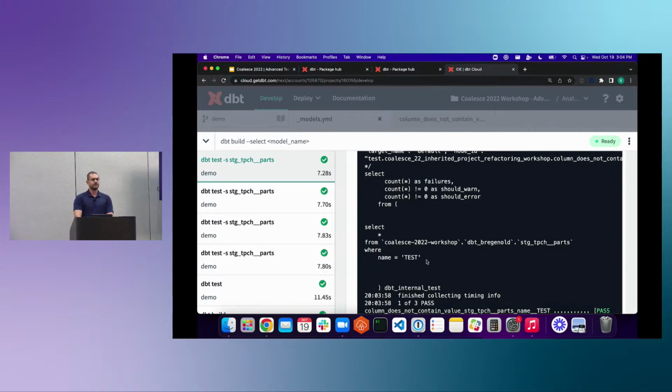Yeah, what's up? For the test folder, what happens if you have subfolders and someone accidentally names the same file, like a subfolder, things like that? Is that possible? The file name doesn't actually matter. File name systems in general won't let you have the same file name in the same folder, but it's actually the name of the test itself that has to be unique. So ours is column does not contain value. The file name doesn't matter, but the name of the test does. Yeah, good question. Anyone else?